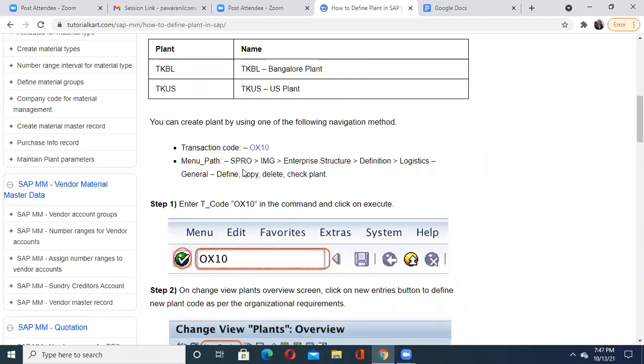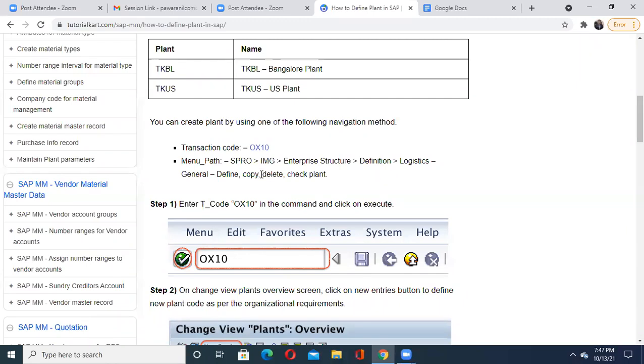That menu path means you will start with SPRO, which is related to material management. You will go to the IMG. Inside the IMG folder, you will find a subfolder, enterprise structure. Inside the enterprise structure, you will find one more subfolder, definition. Inside the definition, you will find the option logistics. And inside logistics, you have to click on General, where you define, copy, delete, and check plant. So this is a very huge menu path.